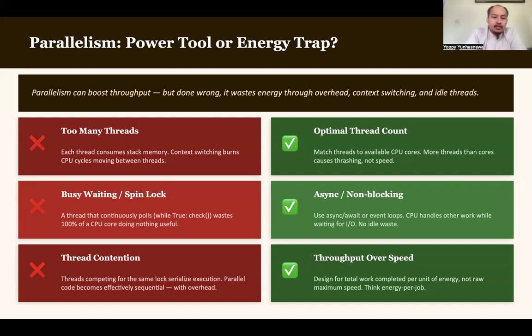Next is thread contention. Threads competing for the same lock serialize execution. Parallel code becomes effectively sequential, and it also adds overhead. So we need to avoid what we call thread contention. What is thread contention?